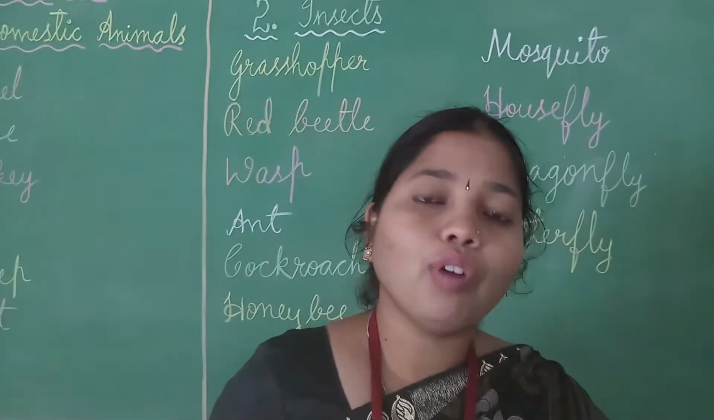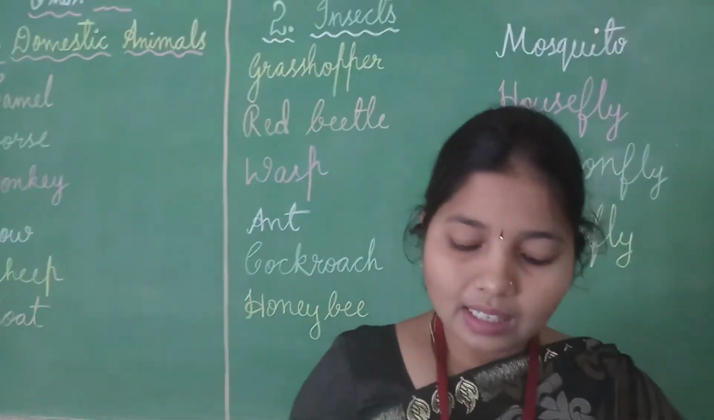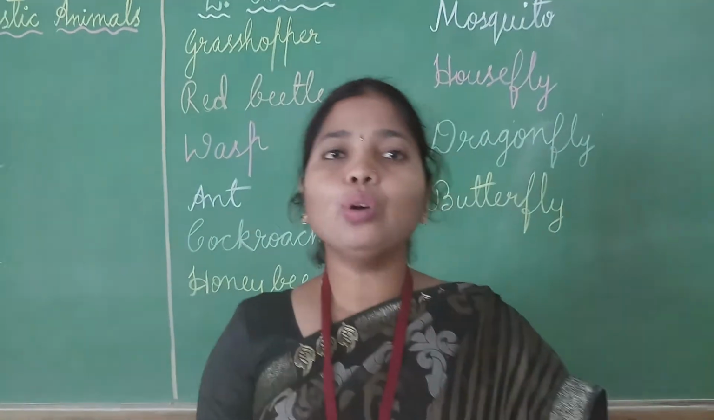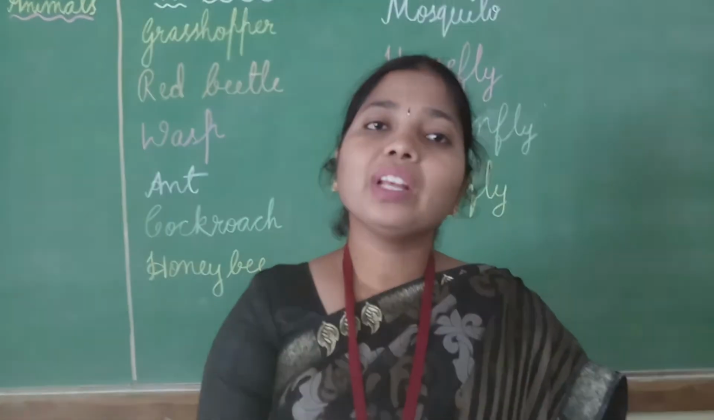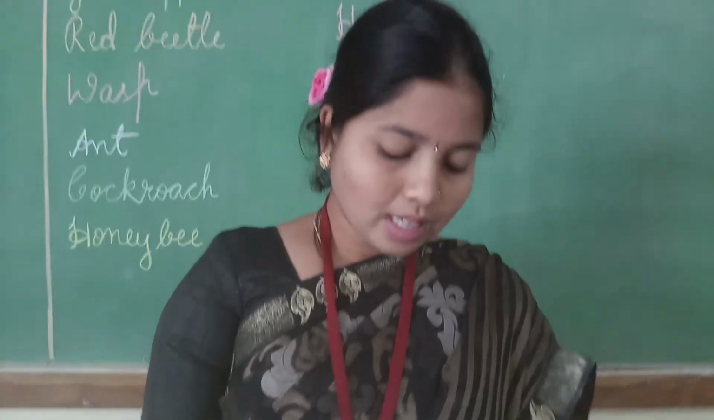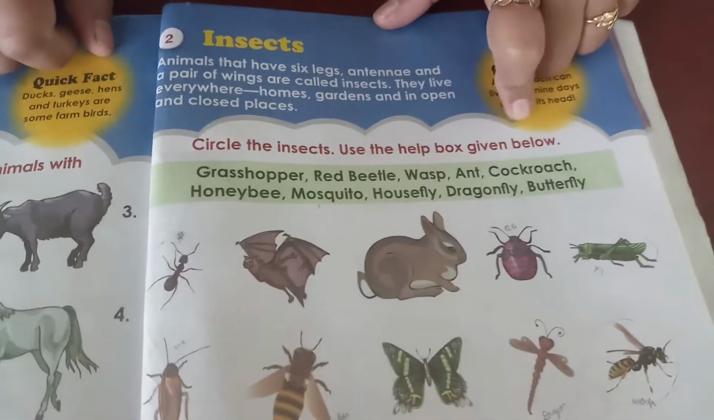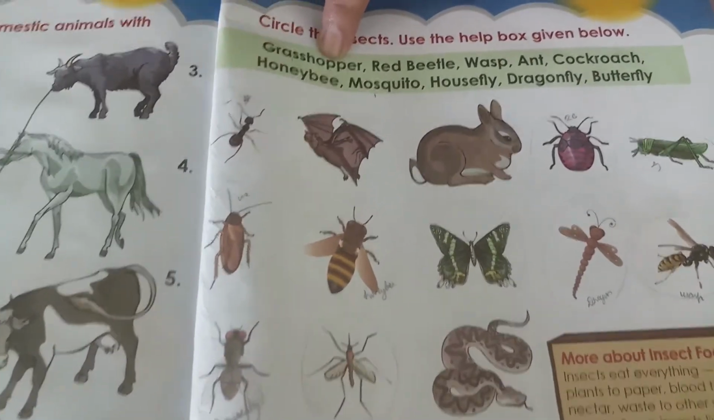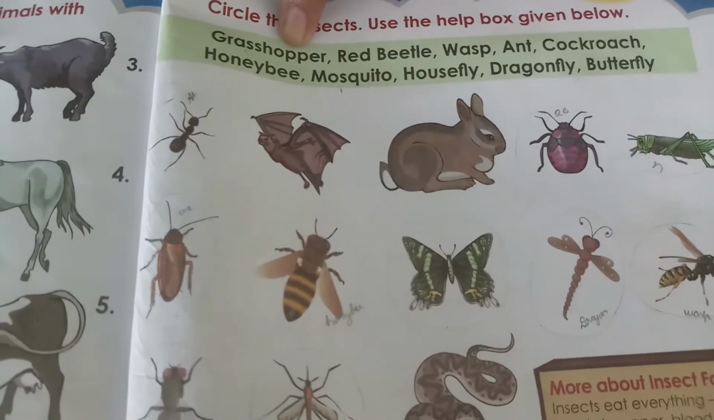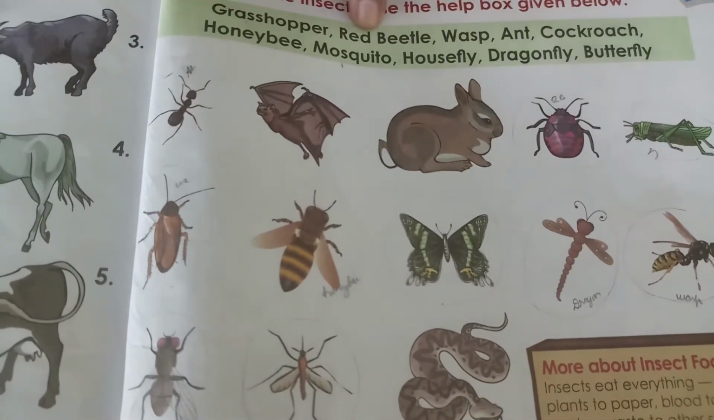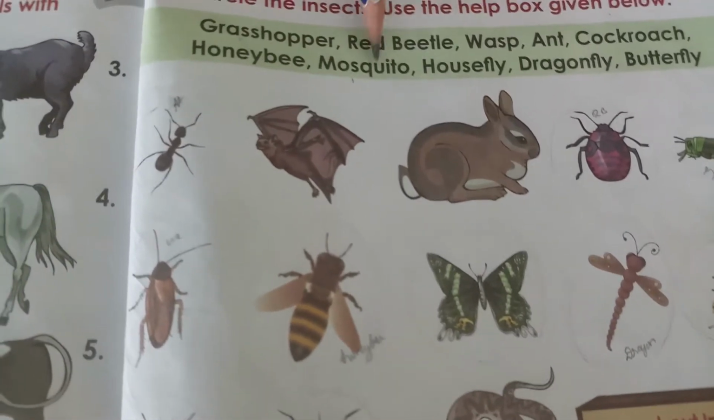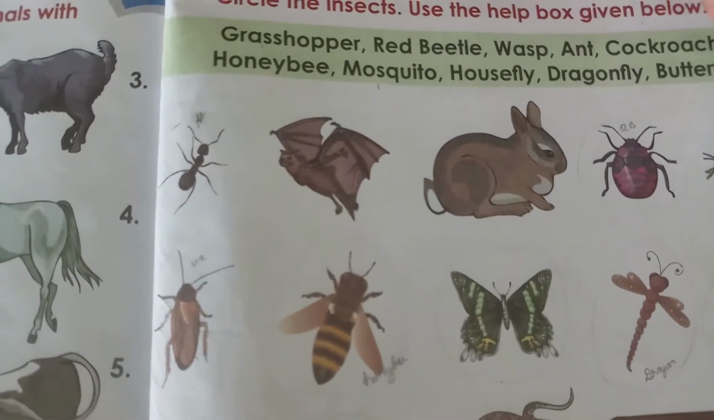Now children, what have they given? Circle the insects using the help box given below. What should you do, children? You should circle the picture. See, circle the insects, use the given help box. See children, you should read the name here and try to circle those insects. First is grasshopper, red beetle, wasp, ant, cockroach, honeybee, mosquito, housefly, dragonfly and butterfly.